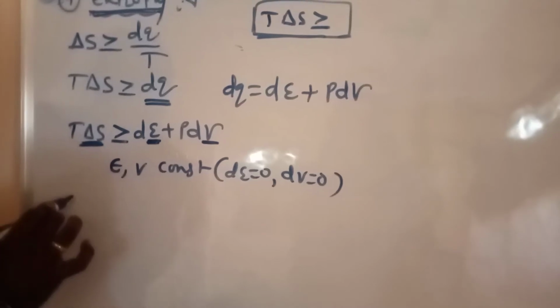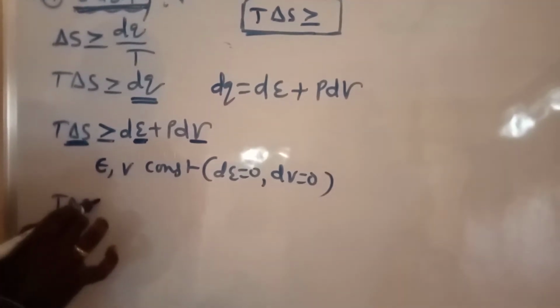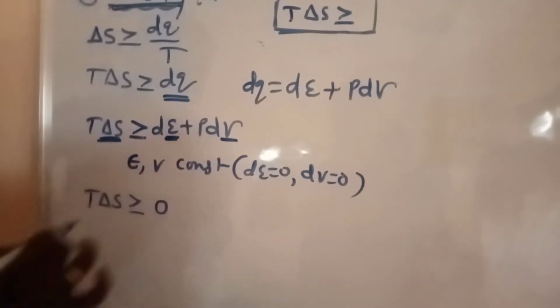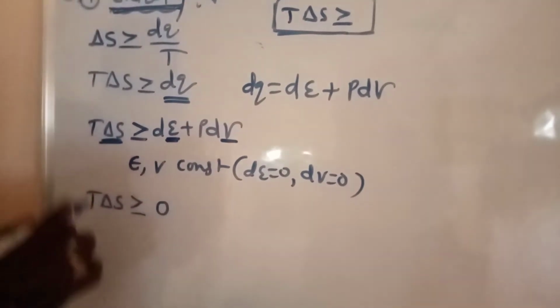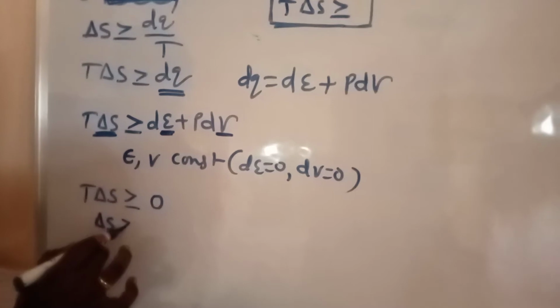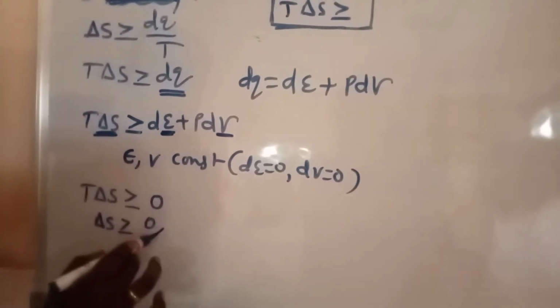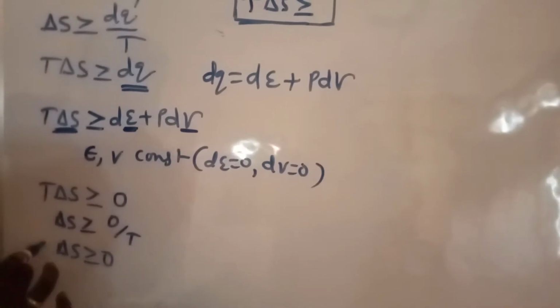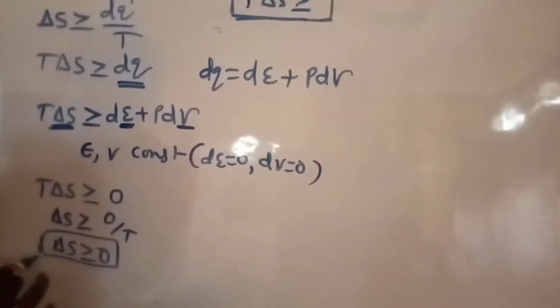I am writing the remaining equation: T delta S greater than or equal to 0 plus 0, 0. We want only entropy. That's why delta S greater than or equal to 0 by T, and that means delta S greater than or equal to 0. This is the final result.